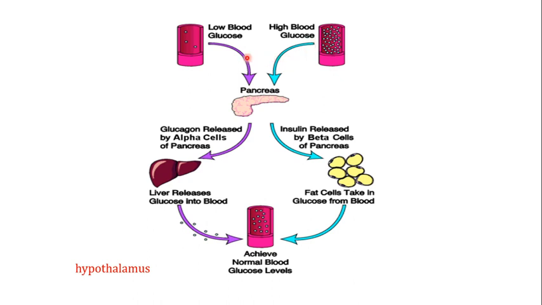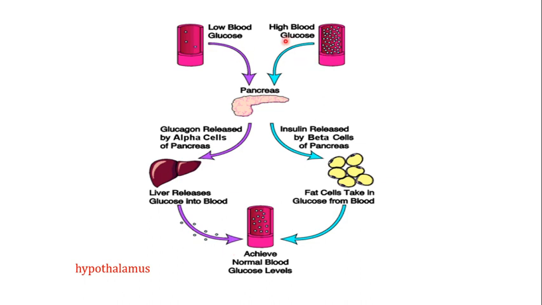Now if the blood glucose level is low and you need to increase it to the normal level, what the hypothalamus does is direct the pancreas, activating another kind of cell in the pancreas which are known as the alpha cells. Now these alpha cells are going to produce a different kind of hormone which is known as glucagon, and the glucagon will be responsible for the release of glucose from the liver into the blood, thereby maintaining the normal blood glucose level.